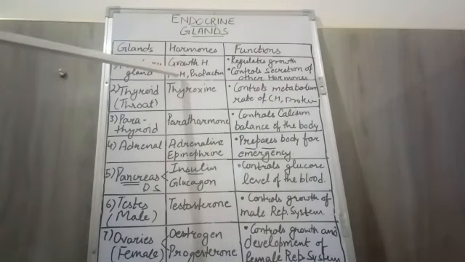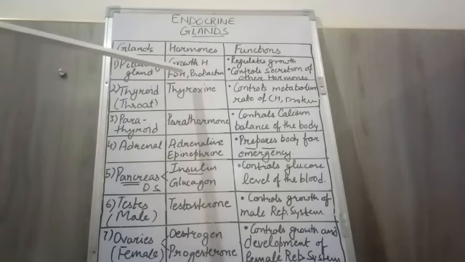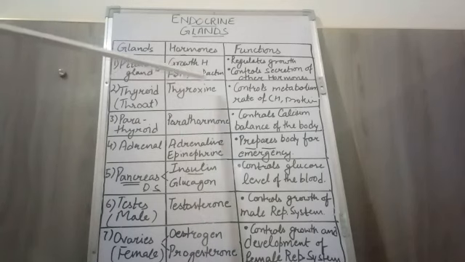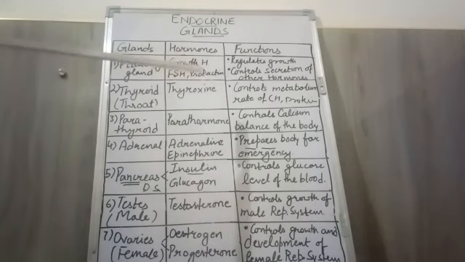Talking about follicle stimulating hormone, it is involved in Graafian follicle formation in females at the time of the menstrual cycle. Prolactin is a hormone which is released at the time of the lactation period in females.